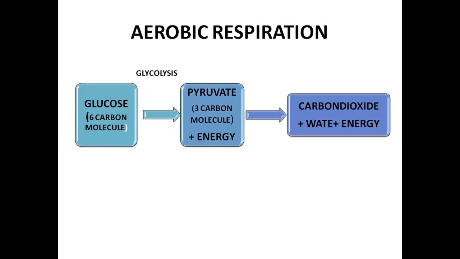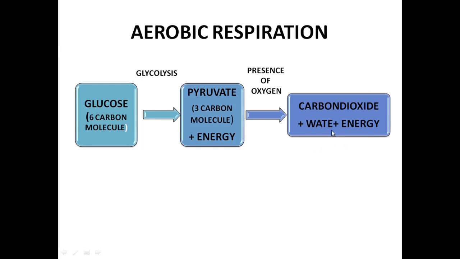So what happens to the pyruvate? Now pyruvate, in the presence of oxygen, because it's an aerobic respiration. Aerobic respiration occurs in the presence of oxygen. So pyruvate, in the presence of oxygen, gives carbon dioxide, water and energy.